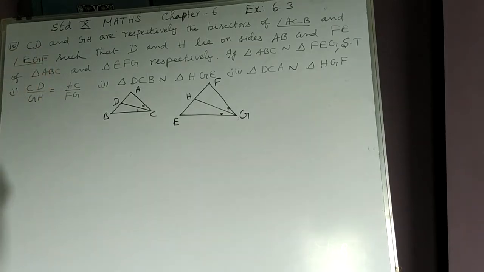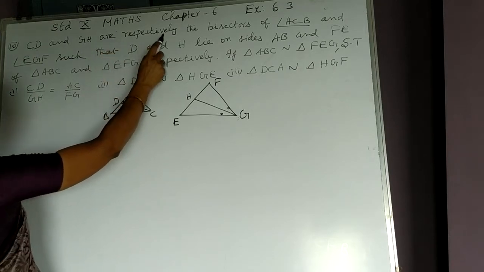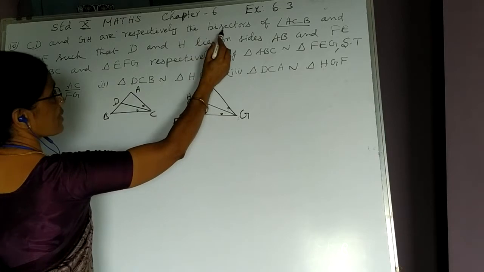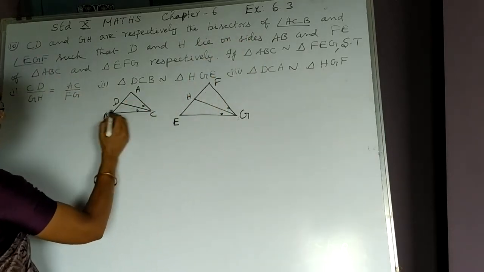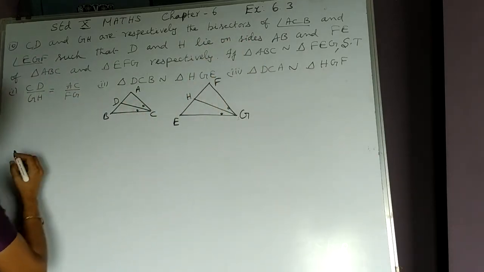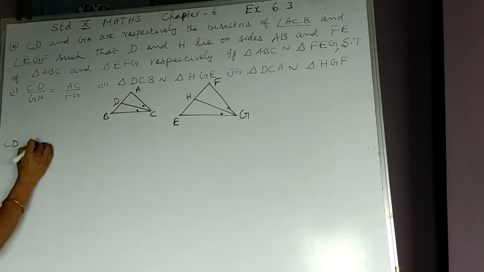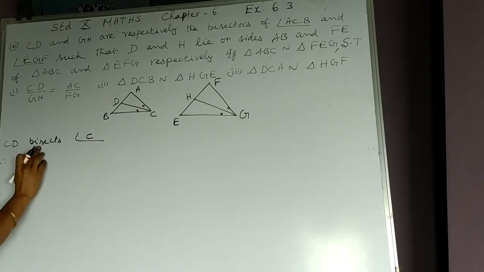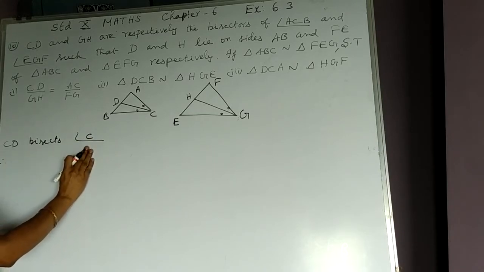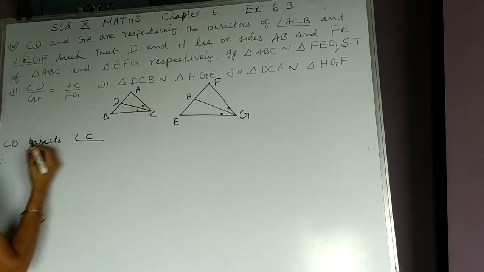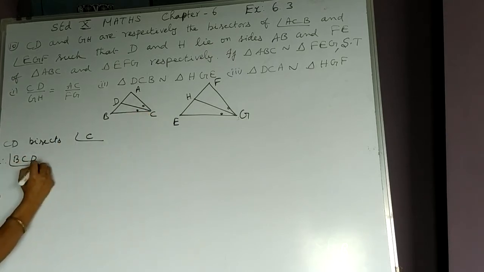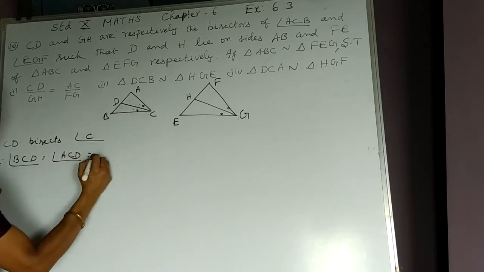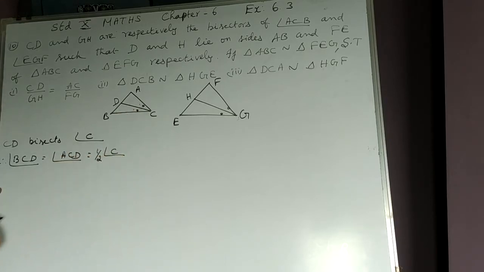Six point three tenth sum is CD and GH are respectively the bisectors of angles ACB and EGF. So CD bisects angle C. We know the meaning of bisection. It divides the angle into two equal parts. So these two angles are equal. So it is BCD, which is equal to ACD. Both are equal to half of which angle? Half of angle C.